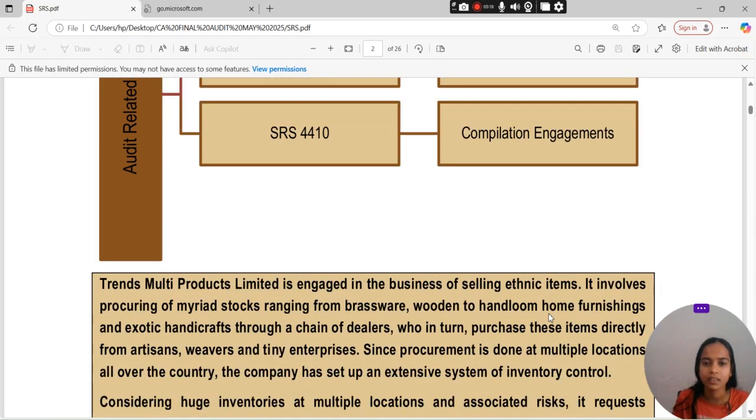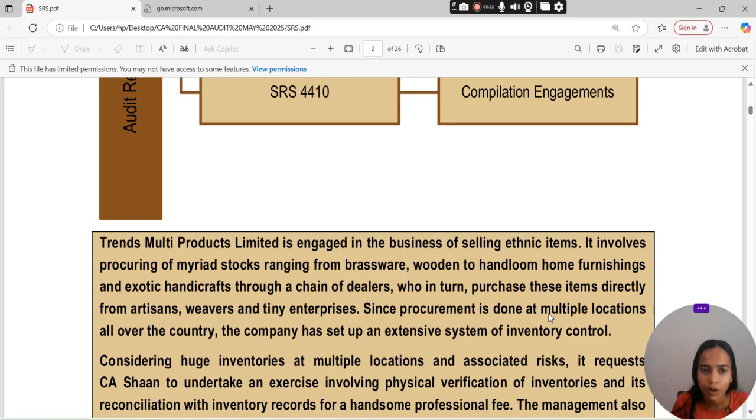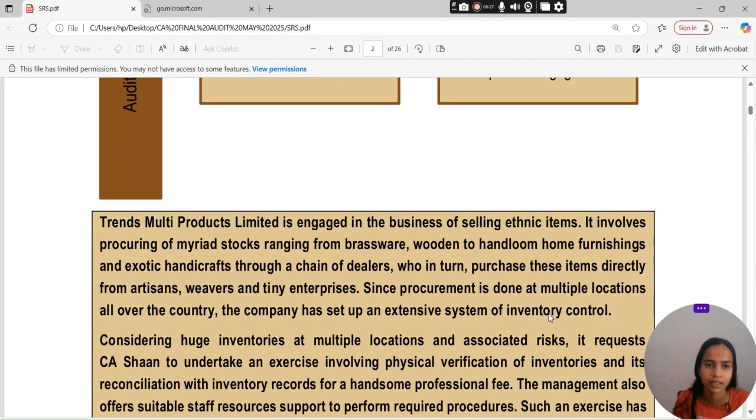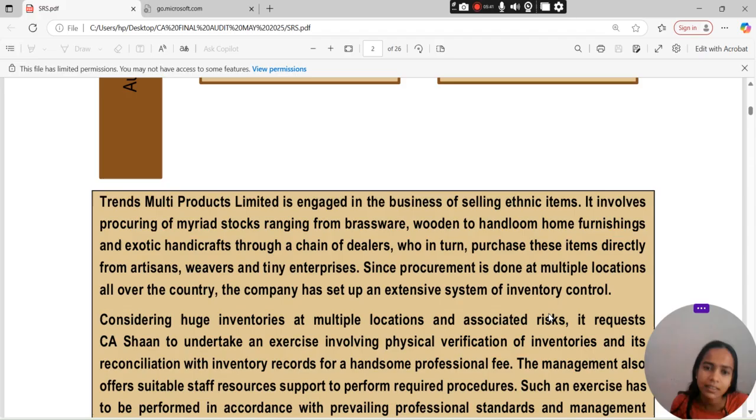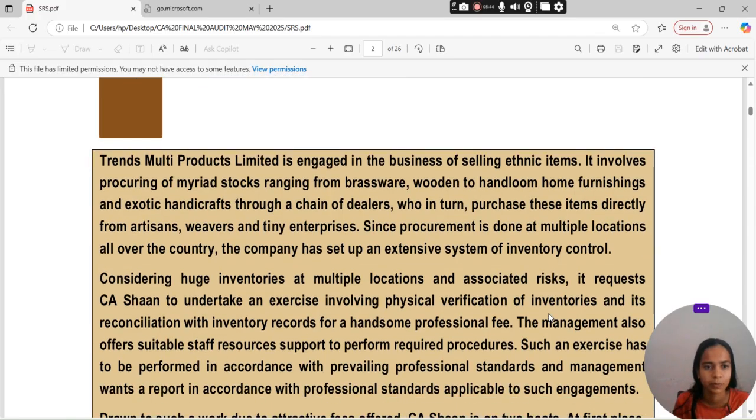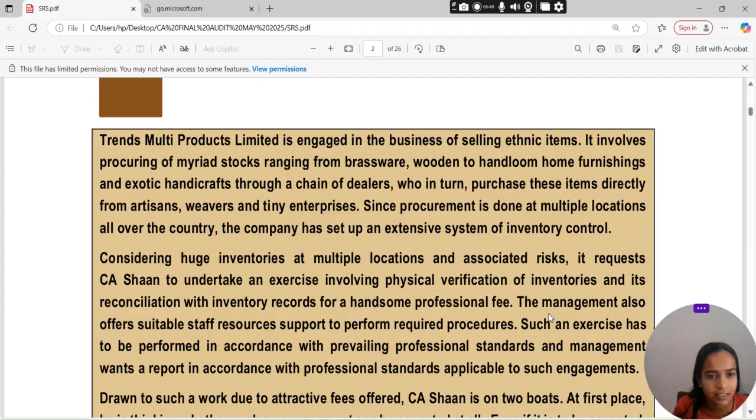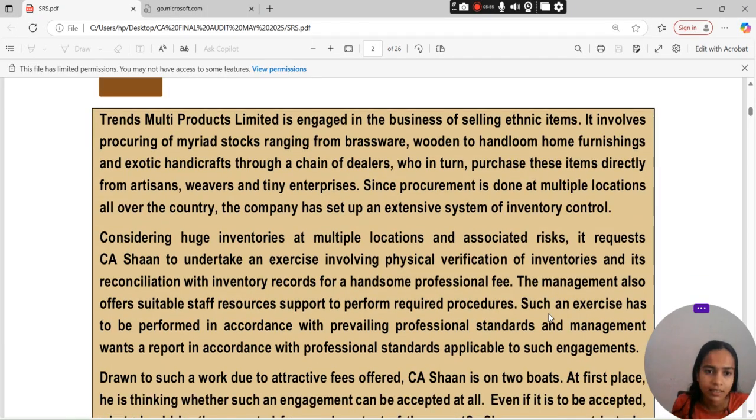Trend Multi Products Limited is engaged in the business of selling ethnic items. It involves procuring a myriad of stocks ranging from brassware, wooden items to handloom, home furnishing and exotic handicrafts through a chain of dealers who in turn purchase these items directly from artisans, weavers and teeny enterprises. Since procurement is done at multiple locations all over the country, the company has set up an extensive system of inventory control. Considering the huge inventories at multiple locations and associated risk, it requires CA Shan to undertake an exercise involving physical verification of inventory and reconciliation with inventory records for a handsome professional fee.